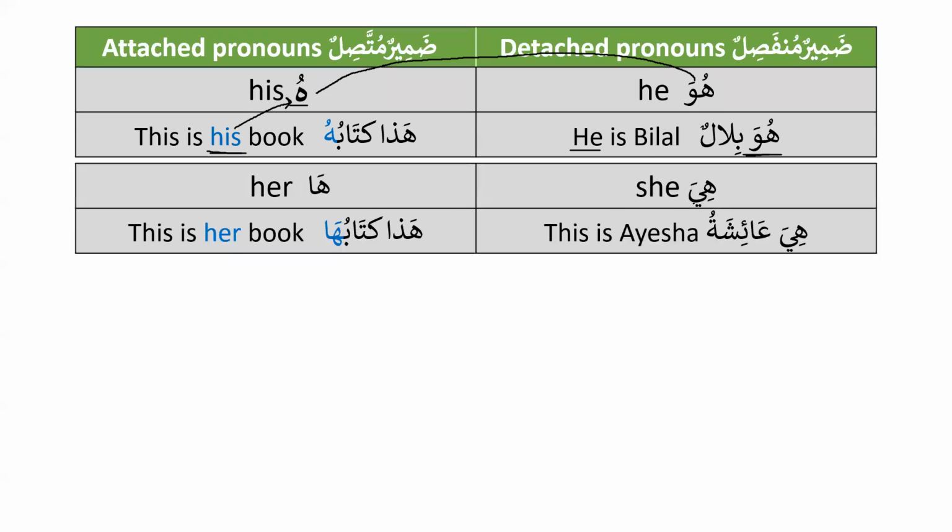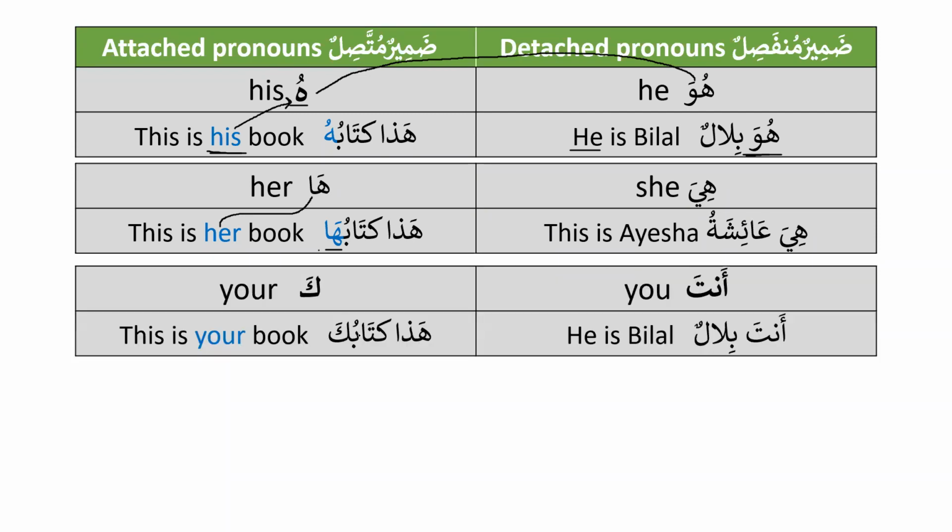So for huwa we will use hu, and for hiya we will use ha. For example, we have learned hiya, and we know that when we use it in a sentence, we say hiya Aishatu, this is Aisha. And when we want to say that something belongs to her, for example, this is her book, then we will say hadha kitabuha. So ha is used for Aisha, and in English it means her. So here, we will use the attached pronoun ha. Huwa, hu, and hiya, ha.